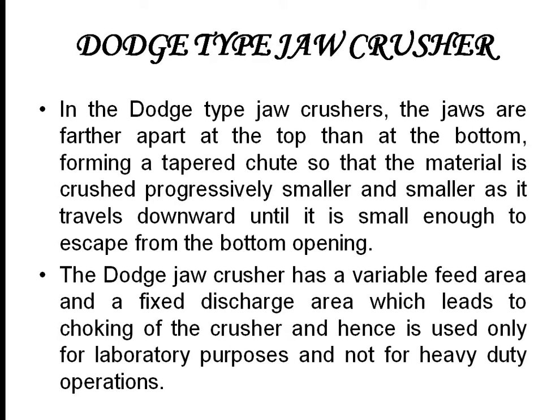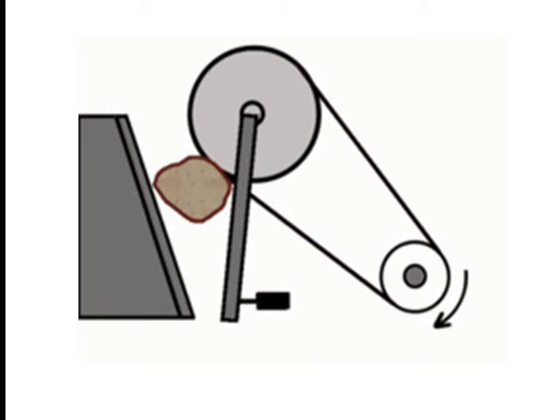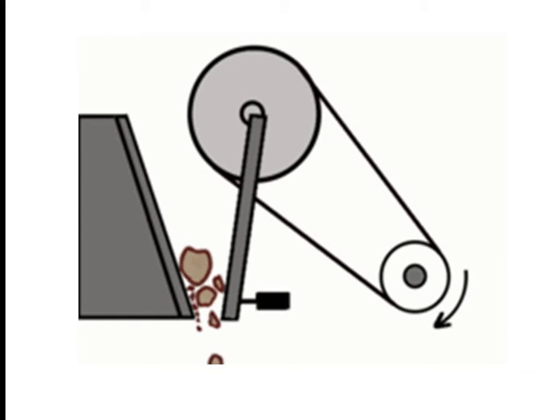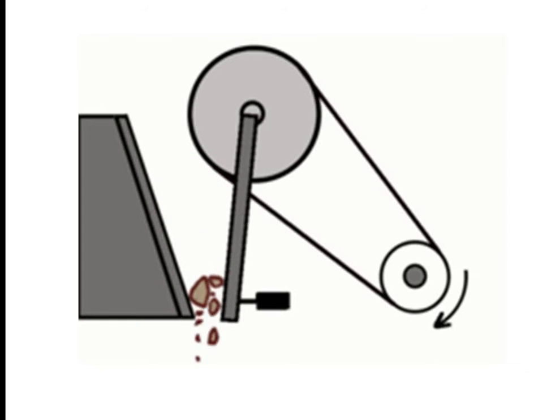Choking means it's like a jam, when particles get concentrated and are not able to move further apart. Hence it is used only for lab purposes and is not used for heavy duty operations. So this is how crushing is carried out.